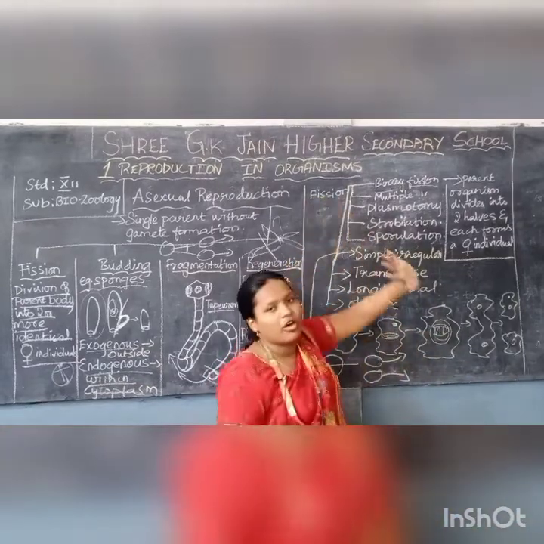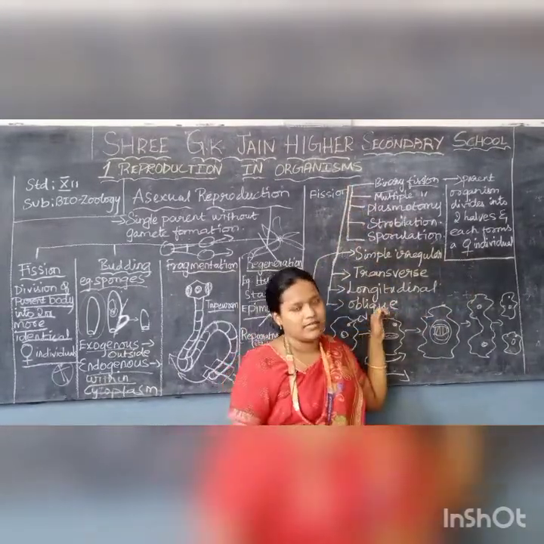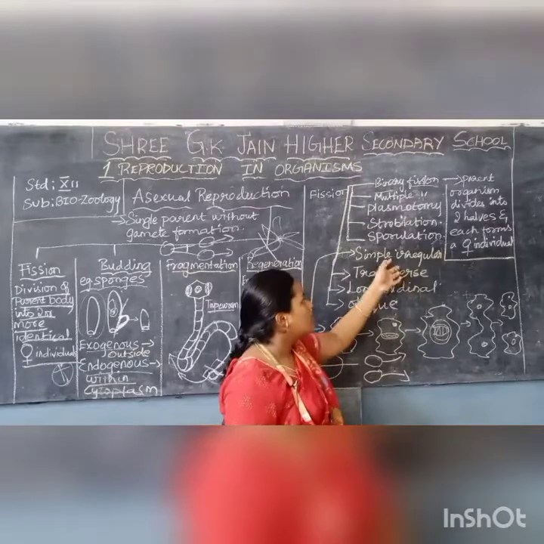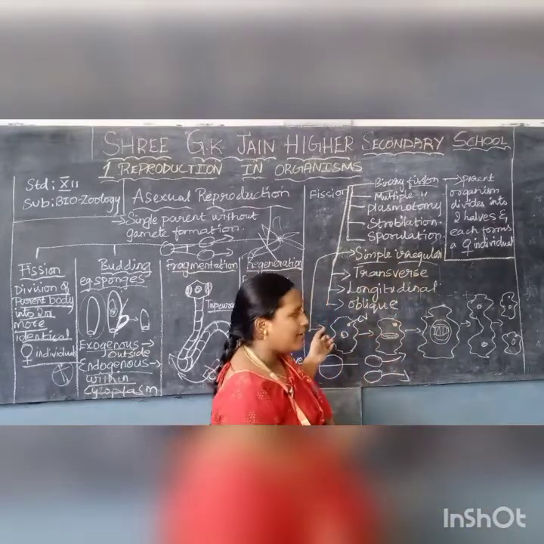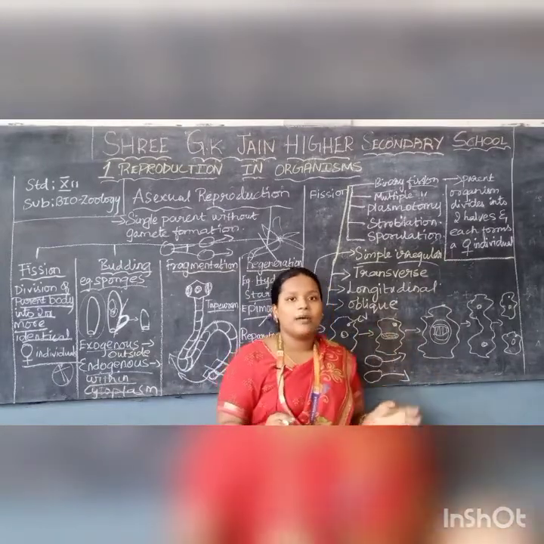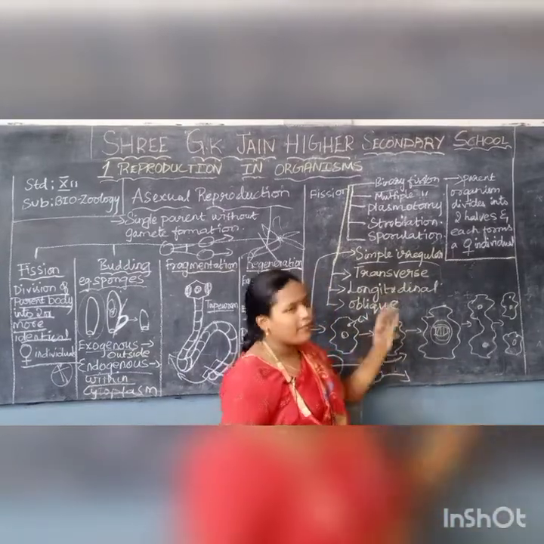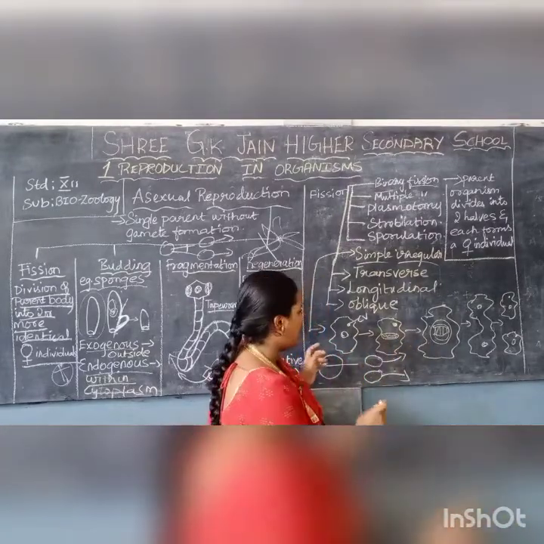Under fission there are 5 types, okay? Under binary fission there are 4 types. Okay children? Yes. So now we are going to see the simple irregular. Simple irregular I am going to explain with an example. The best example for simple irregular is amoeba. So now we are going to take amoeba as an example.